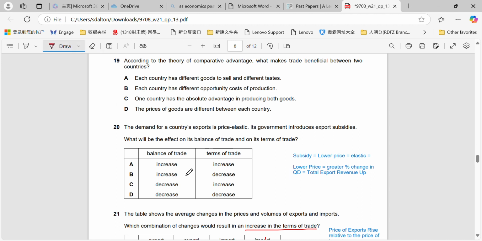So therefore our balance of trade will increase as we've got more export revenue, but our terms of trade, however, will decrease because remember that is only affected by the price of the exports, and with the subsidies their price will be lower. So we just explained that in the previous question as well.